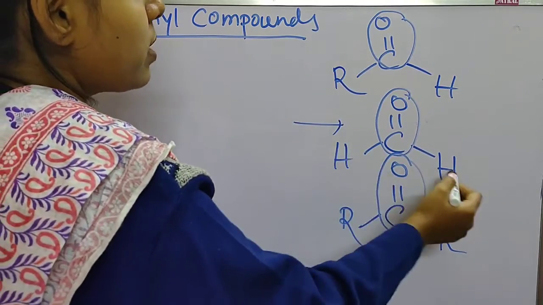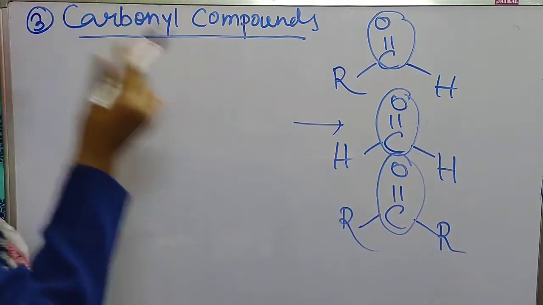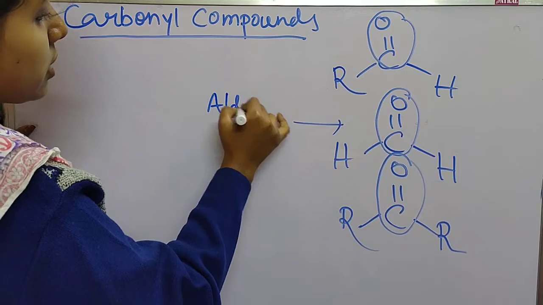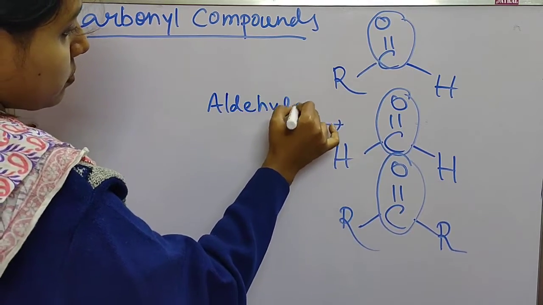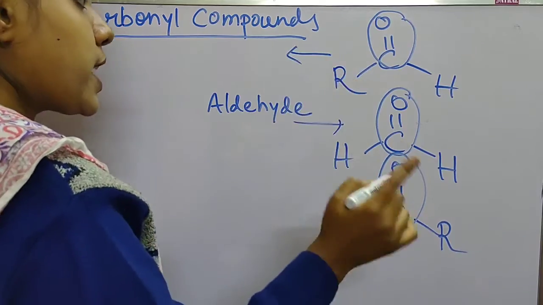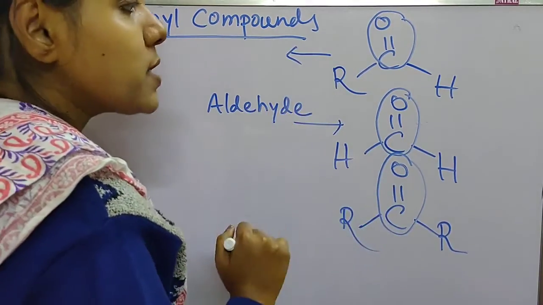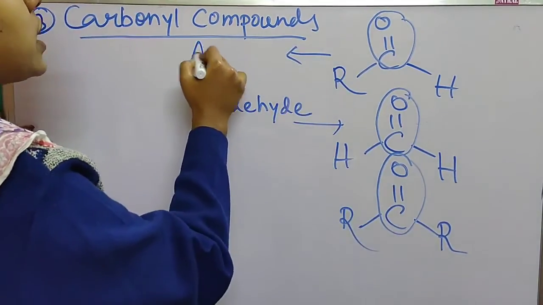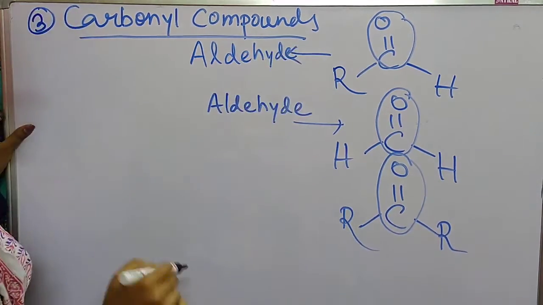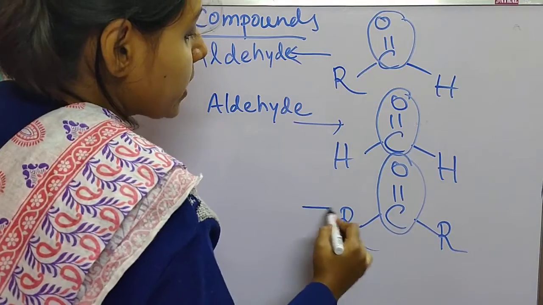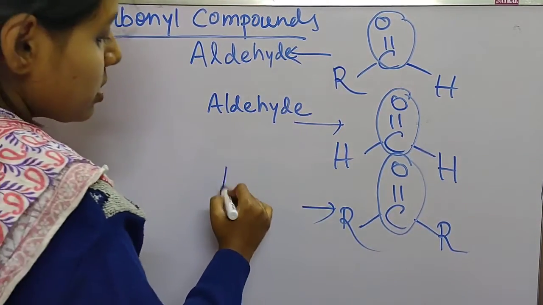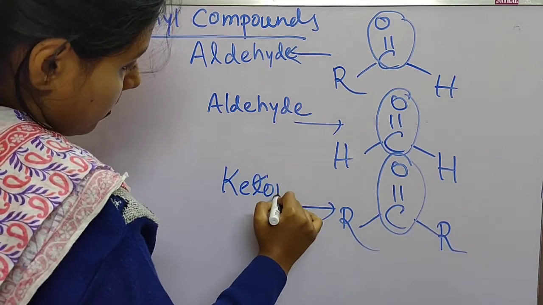If both of them are hydrogen, then it is called aldehyde. Actually the definition is, if at least one is hydrogen, then it is called aldehyde. And if both of them are alkyl groups, then it is called ketone.